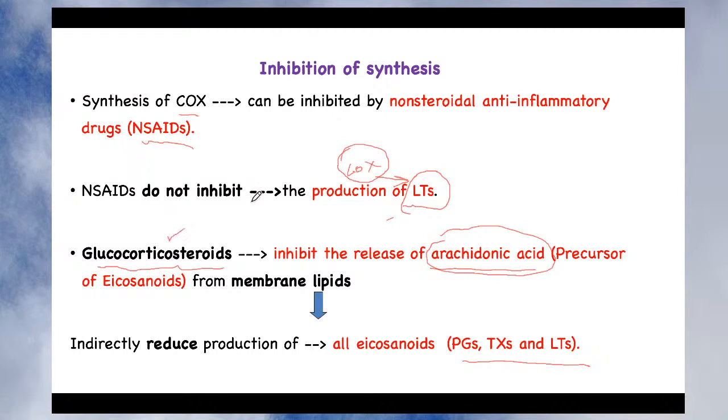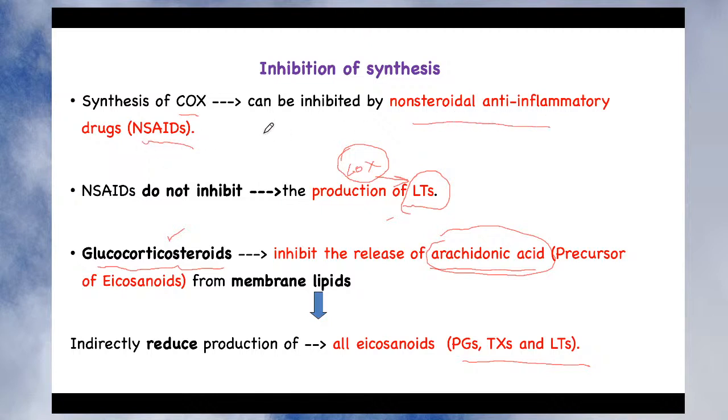It depends upon the disease, what type of disease the person is suffering from and which eicosanoid is responsible for that disease. You can select the appropriate category of drug for the treatment of that particular disease. Whereas if the disease is related only to prostacyclin, prostaglandin and thromboxane, then obviously you can treat those diseases with non-steroidal anti-inflammatory drugs.